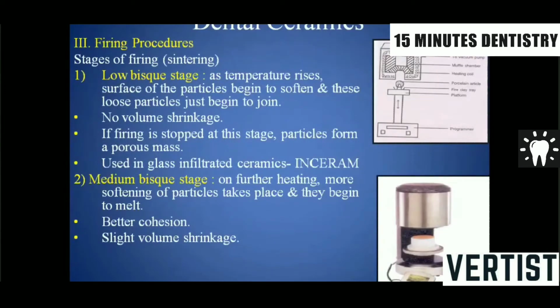Then the firing procedures, depending on the stages of firing, can be either low bisque stage, medium bisque stage or the high bisque stage. This is the ceramic furnace where the muffle is there and you are supposed to keep your ceramic here for the baking of that particular prosthesis.